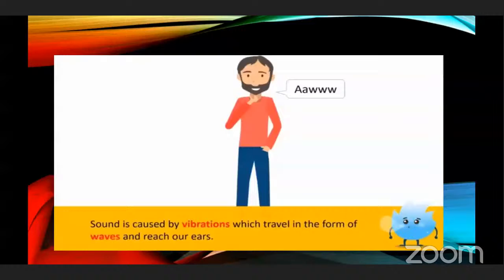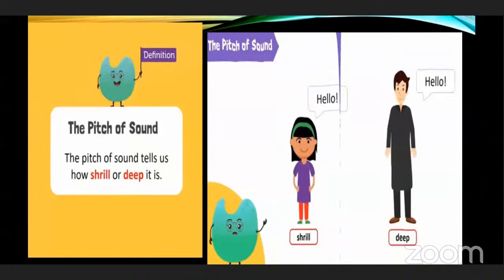There is vibration; you can feel vibrations. And if you increase your voice, there is increasing vibration also. If we speak slowly, then fewer vibrations are there, and if we speak loudly, then loud vibrations are there. So the pitch of sound tells us how shrill or deep it is.